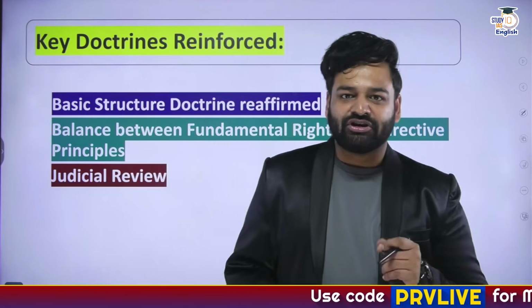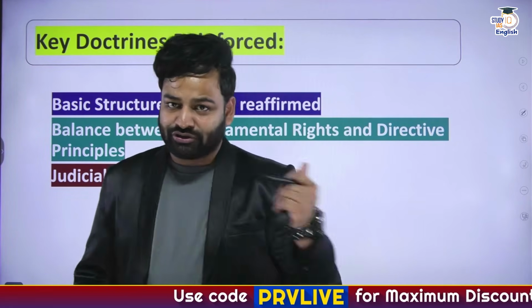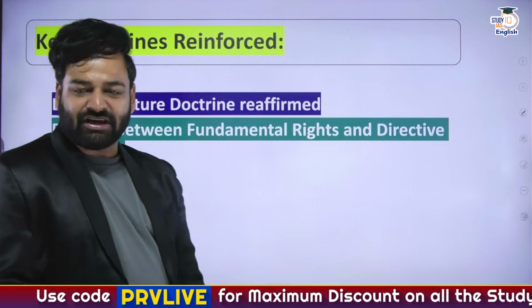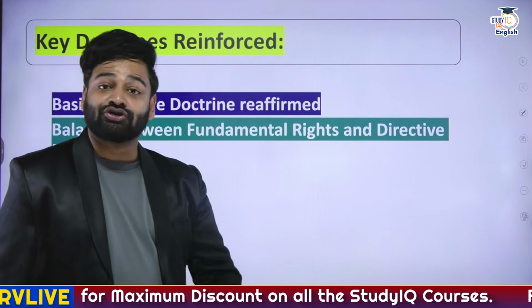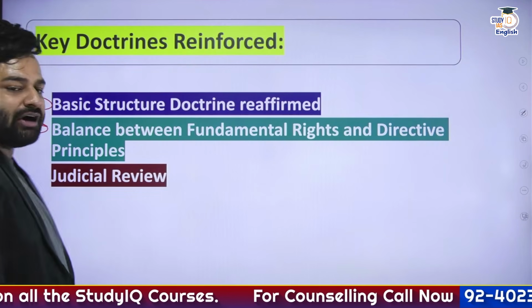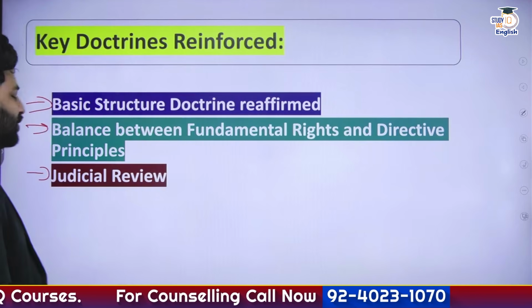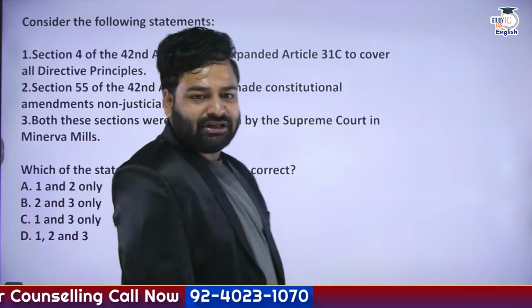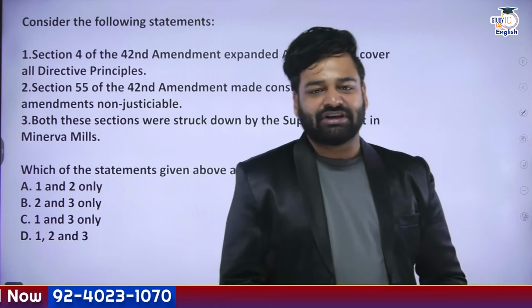So the key doctrines were reinforced once again. This was introduced in the Kesavananda Bharati case, but it was reintroduced or reinforced. Technically, what are they? The basic structure doctrine, the doctrine of harmonious construction, as well as judicial review. Right, everyone? So this is it with regard to the Minerva Mills case. I hope this is all clear.